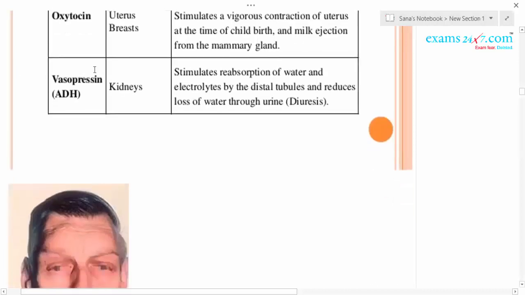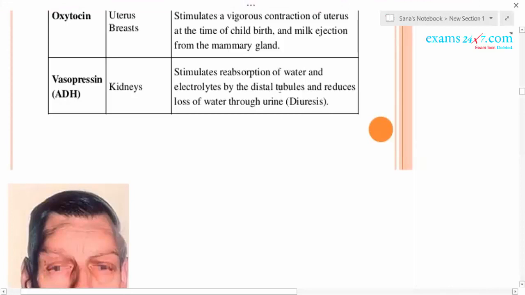Another one is vasopressin, or ADH, the antidiuretic hormone. It acts on the kidney and stimulates the reabsorption of water and electrolytes by the distal convoluted tubules and reduces the loss of water through urine.